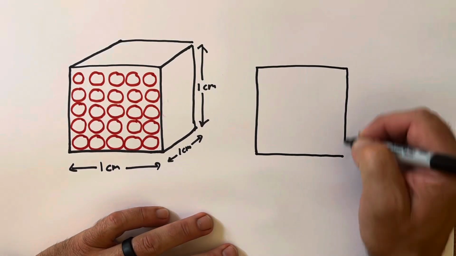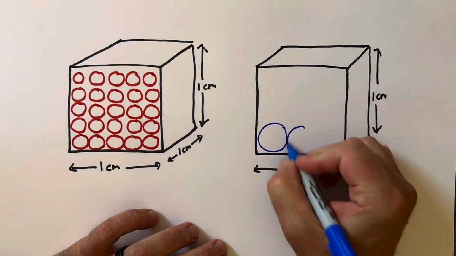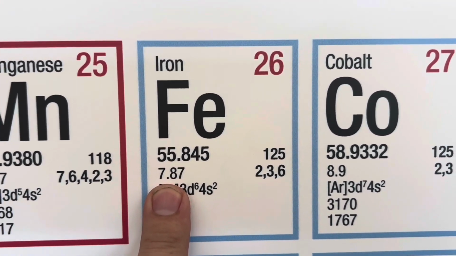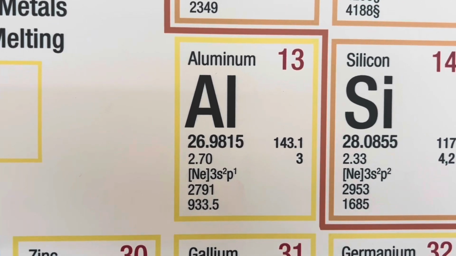To keep things consistent when measuring density, scientists a long time ago decided to fix the volume of the samples that they were going to measure at 1 centimeter cubed, or 1 milliliter. And the density of an element, for example, is defined as how many grams of that element are in that 1 centimeter cubed. So when you look at a periodic table and it says that iron has a density of 7.87 and aluminum has a density of 2.70, that is the number of grams per cubic centimeter of that material.